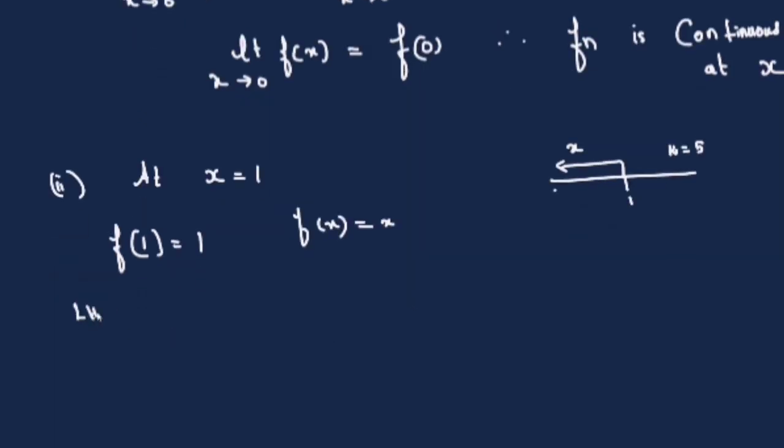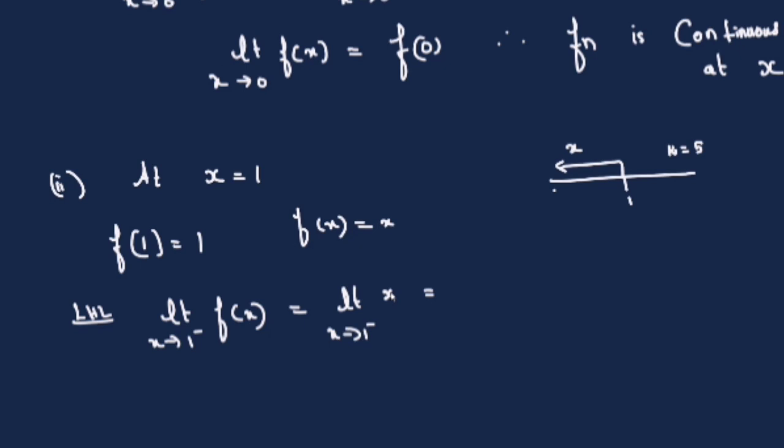So the left hand limit of this function, that is limit x tends to 1 minus of f of x. Left of 1 the function is identity. So you just substitute for x as 1. You know how to find the limit. It is a polynomial function, so you put x as 1, you get 1. That is the left hand limit.